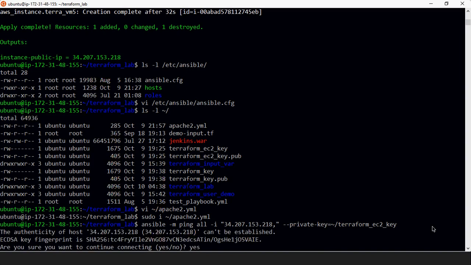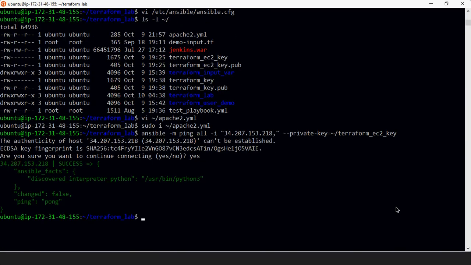Yes. See, now since the ping pong is green, that means the communication between these two instances is okay. Now we can simply execute our playbook from here. Okay, but I'm not going to execute the playbook here.